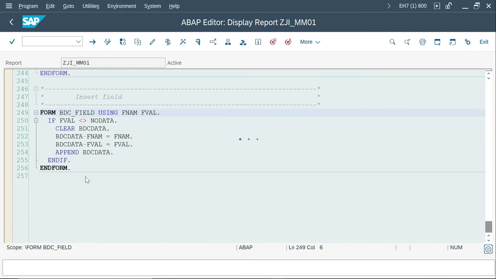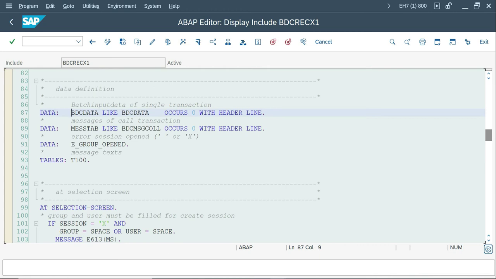If you get into the subroutine of this, very simple, they mention the F name and the F file. Go to this BDC data. Yesterday I used IT underscore BDC data. If you double click, you are able to see the structure of it. Like BDC data, they used occurs 0, maybe a very old program. This acts as an entire internal table, with a header as well as a body with the same name. Same way they have the message tab which receives the data from the call transaction method.